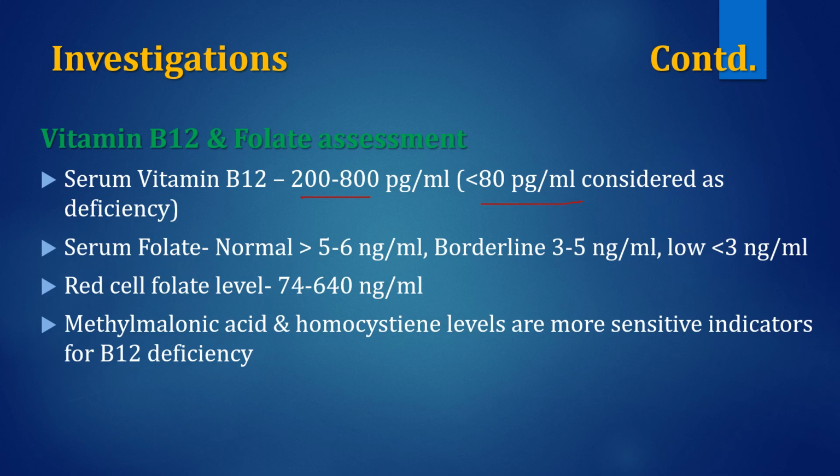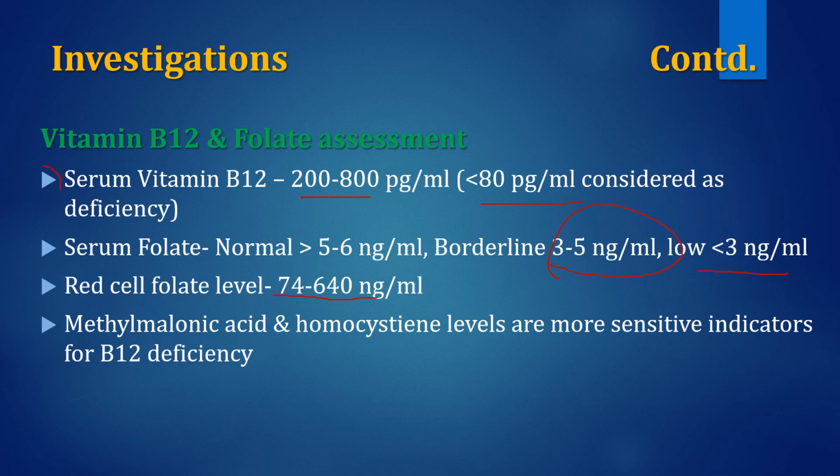Serum folate normal value is more than 5 to 6 nanogram per ml, but 3 to 5 nanogram per ml is considered borderline, while if serum folate is less than 3 nanogram per ml, it is considered a deficiency state. Red cell folate level is more reliable, and it has a range of 74 to 640 nanograms.